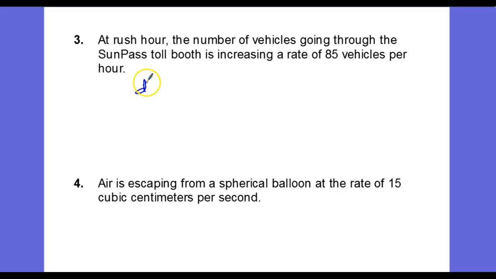And so I think you could call this different things, but I think dV is probably a very practical differential to use. And of course we're going to use dt to indicate that it is a change per unit time. Now it is an increase, and so that is a positive 85. And I'm just going to write out what it is. Vehicles